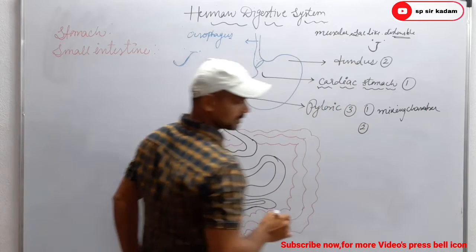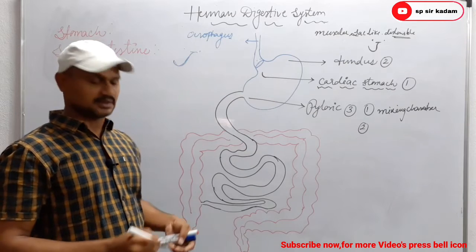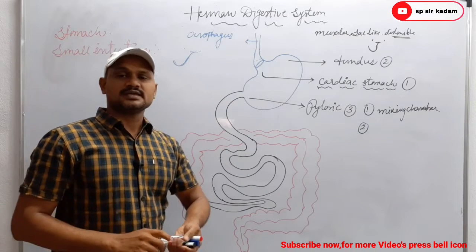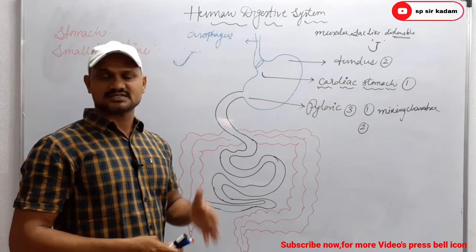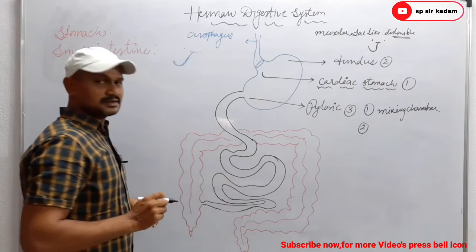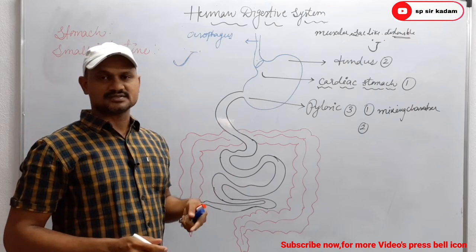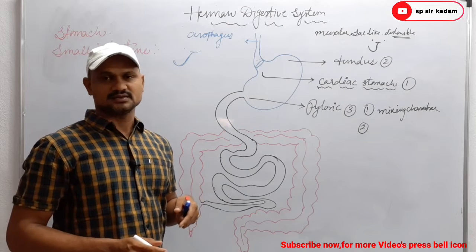Okay, now food is temporarily stored in this stomach. When our stomach is empty, the mucous walls of the stomach lie in a number of irregular ridges known as rugae, or we can call them wrinkles.